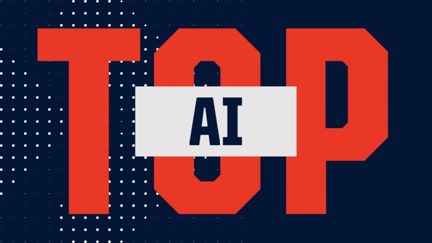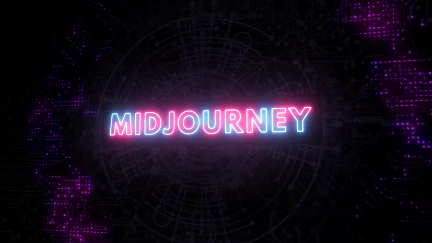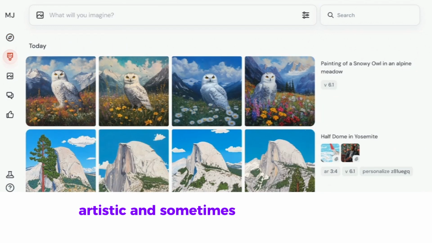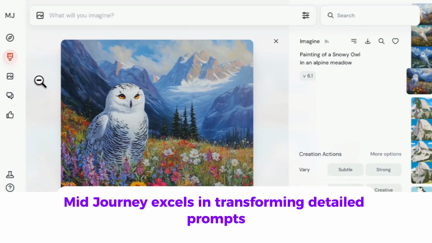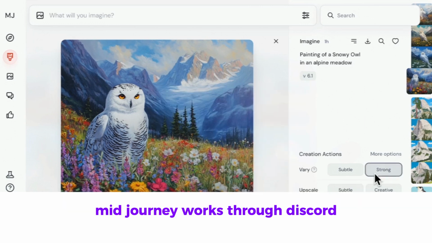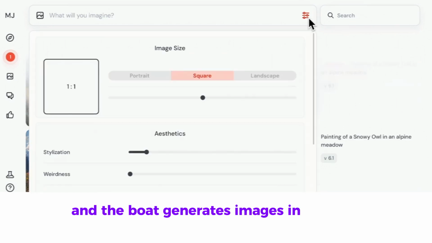These are the top AI image generators in 2024. 1. Midjourney. First on our list is Midjourney. Known for its stunning, artistic, and sometimes surreal creations, Midjourney excels in transforming detailed prompts into high-quality images. Midjourney works through Discord, where you input a prompt, and the bot generates images in minutes.